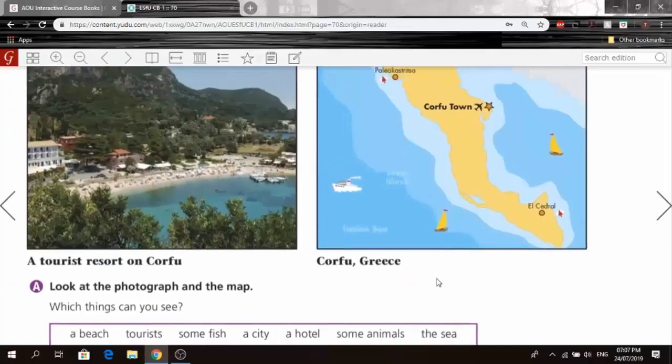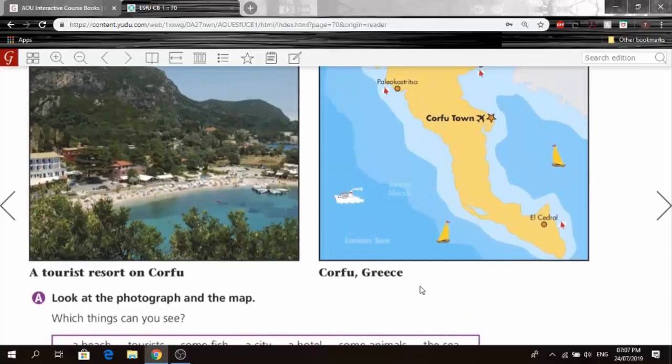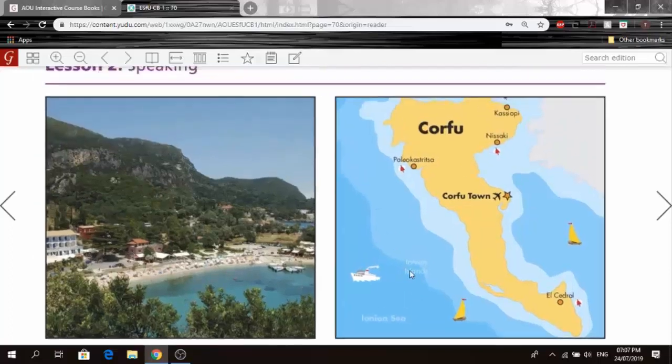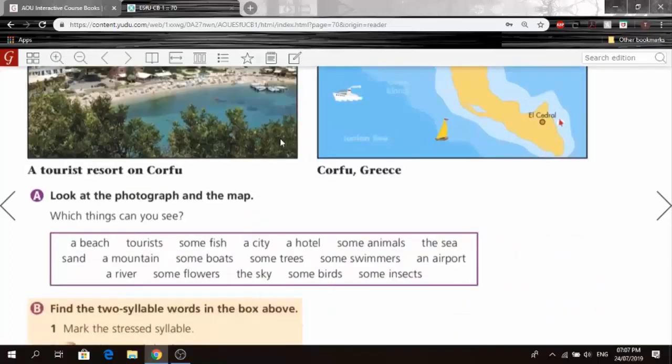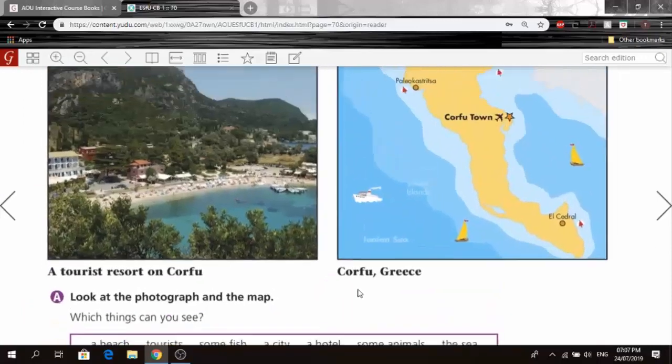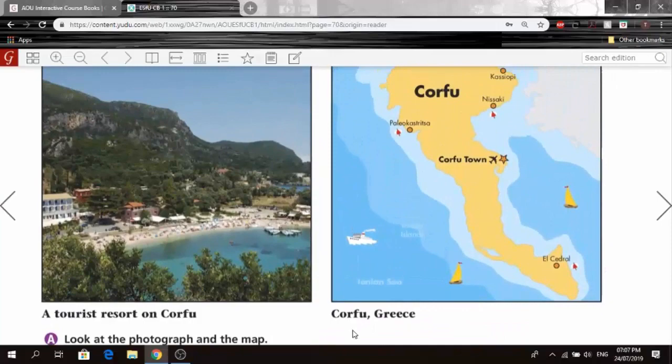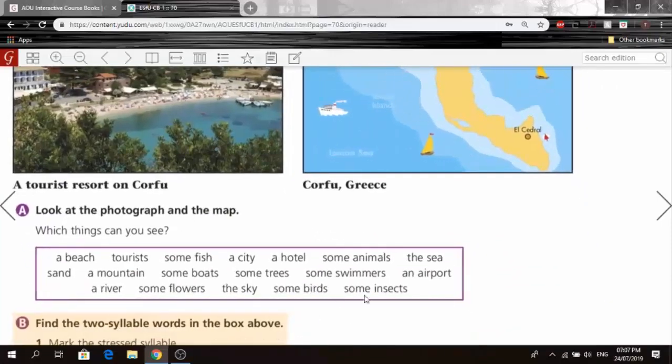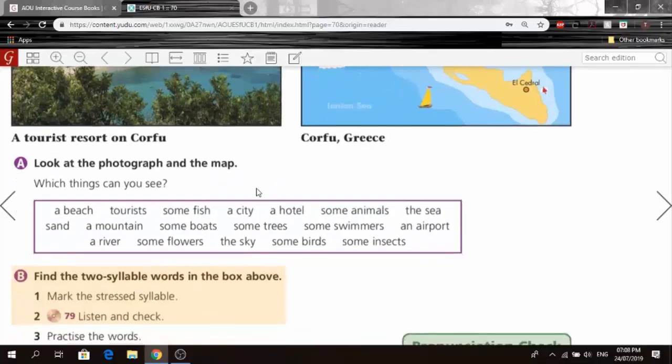Some flowers. I'm not too sure. I don't know if I can see any flowers. So let's just say no flowers. Okay. The sky, obviously. Some birds. I don't see any birds, so nope. No birds. Some insects, obviously not. I can barely see the tourists, let alone the insects. So let's just move on.